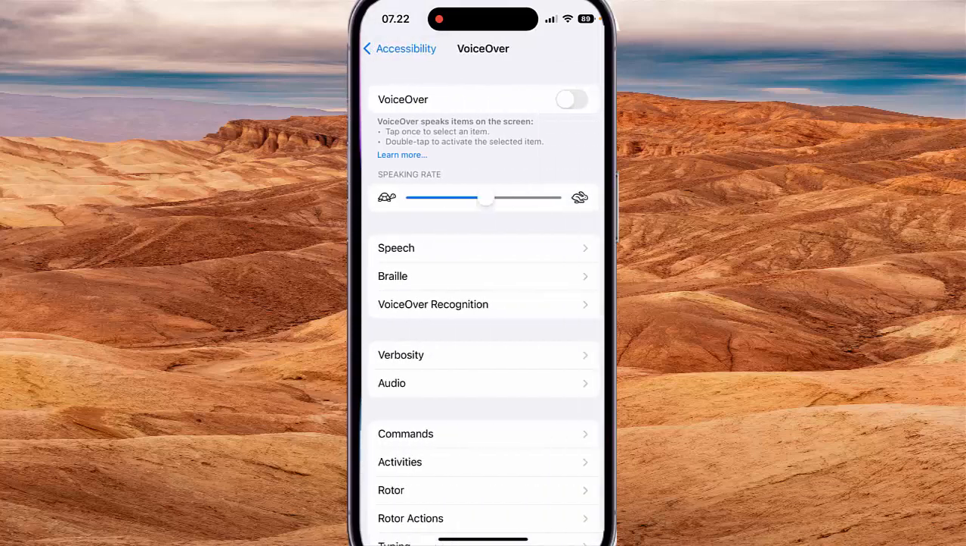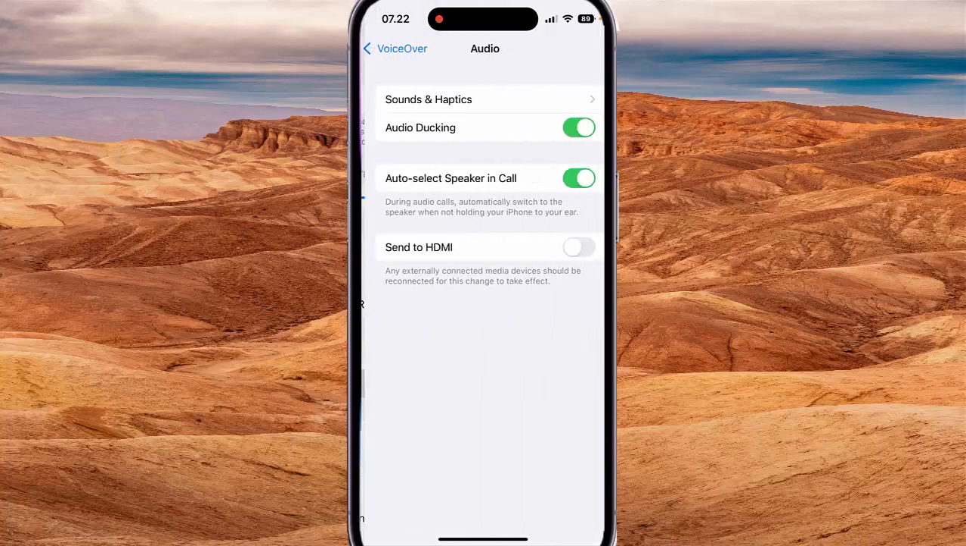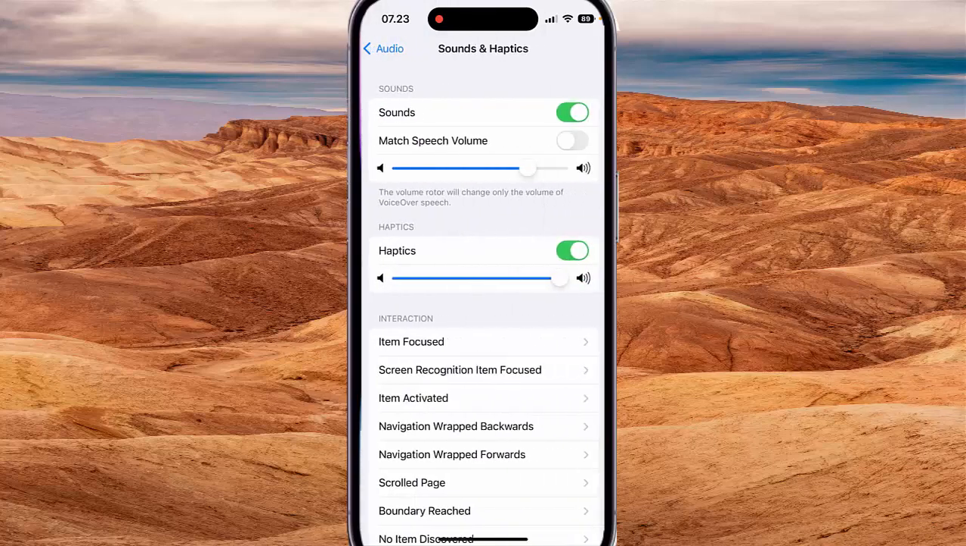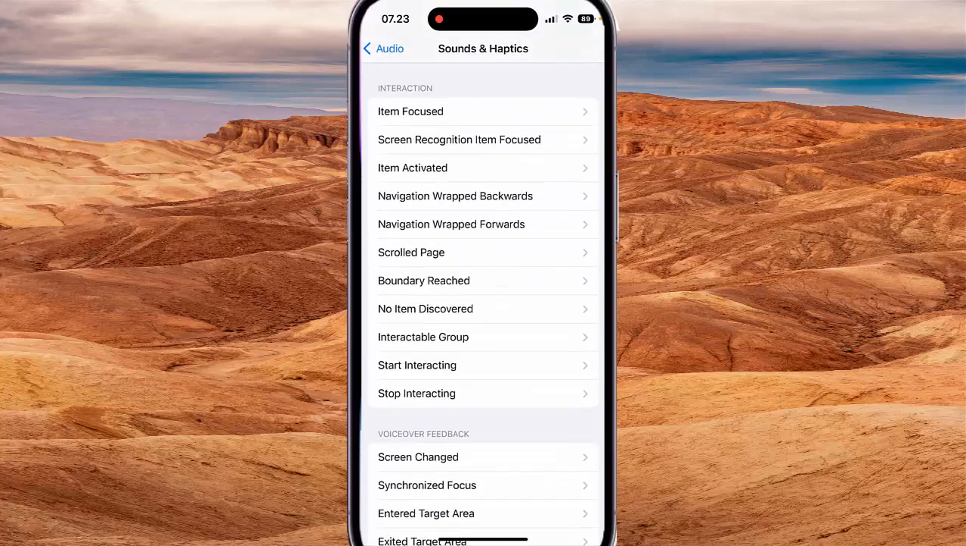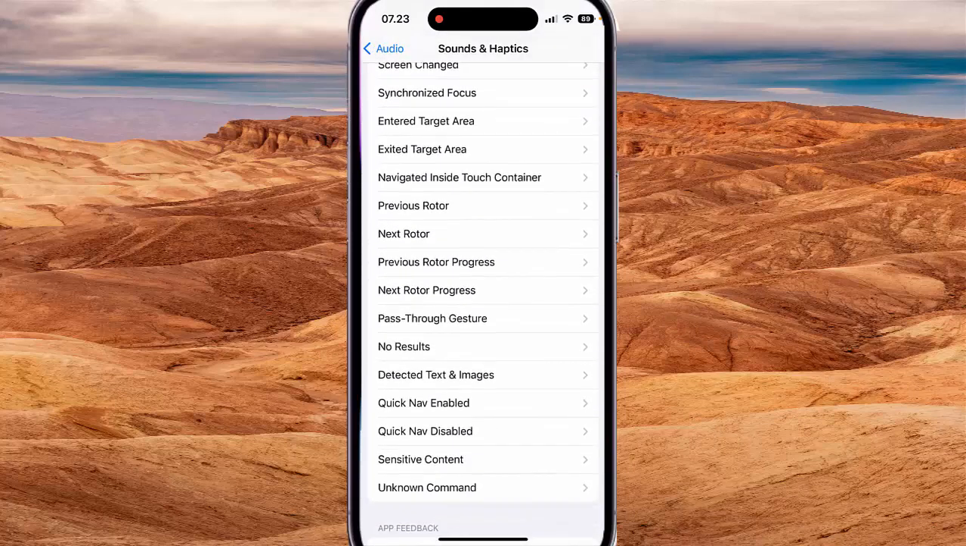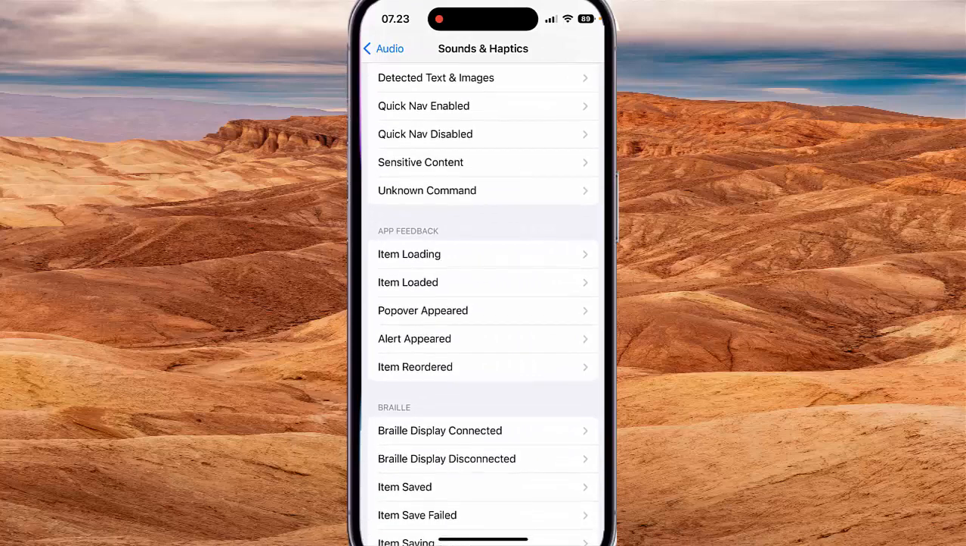and then select audio, tap sounds and haptics, scroll down the screen, find item loading, and then tap item loading.